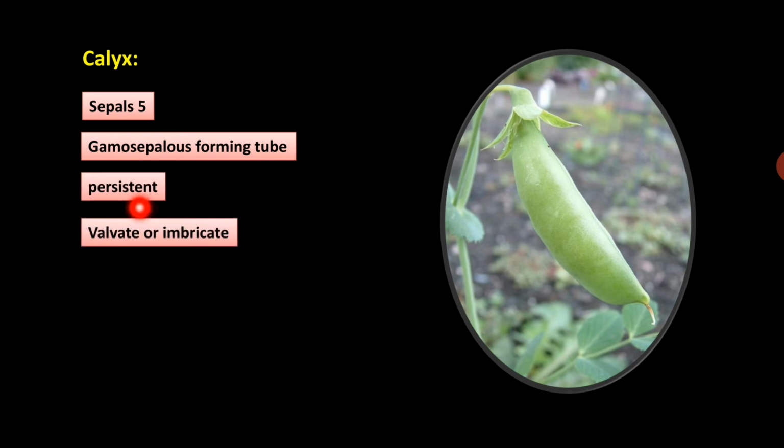Sepals are persistent and valvate or imbricate in estivation. So here you can see the calyx is forming a tube, and this is a fruit, and even after the formation of fruit, sepals are retained or remain as such. That is why they are called persistent. What is meant by persistent? Persistent sepals means the sepals remain as such or intact even after the formation of fruit, that is, after fertilization.